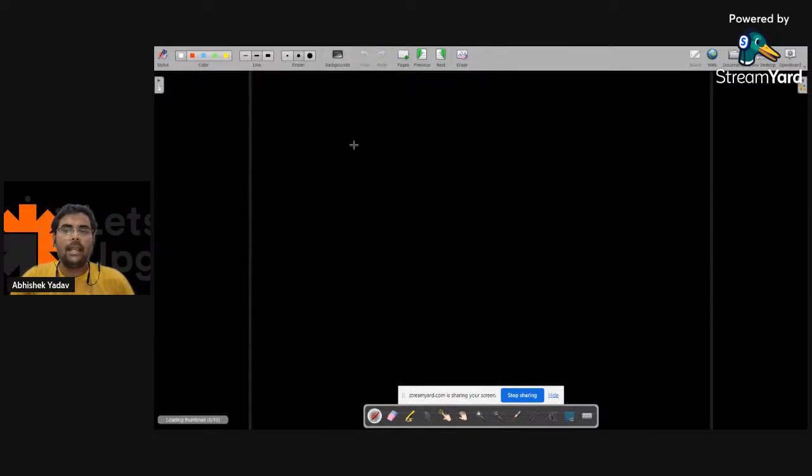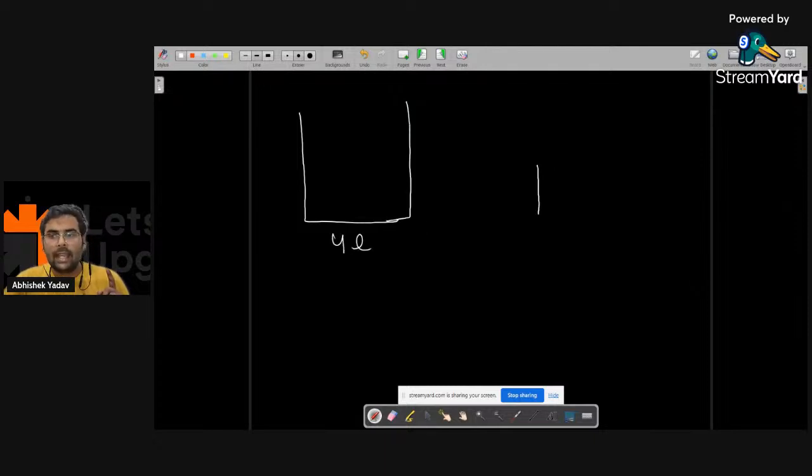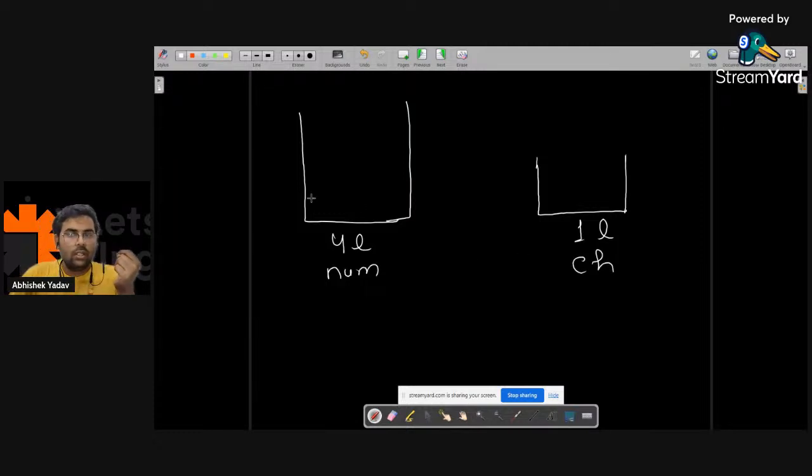This is same as this part. Let's assume I have a 4-liter container, and I have a 1-liter container. The name of this 4-liter container is num, and the name of this 1-liter container is ch.